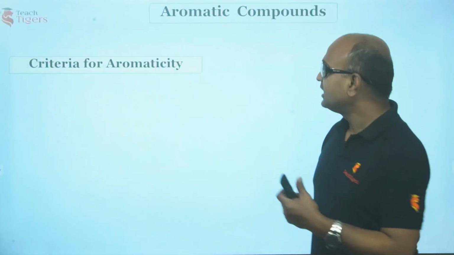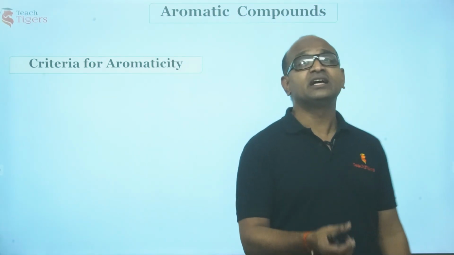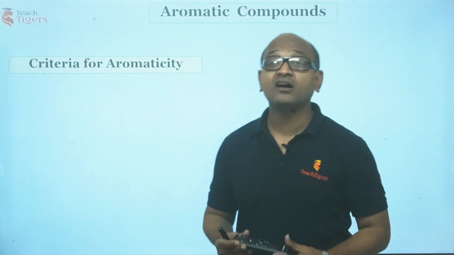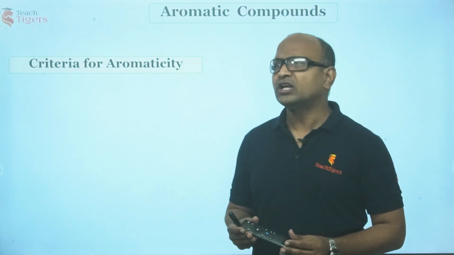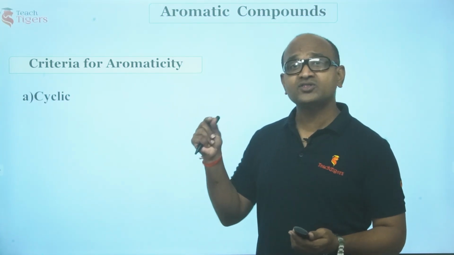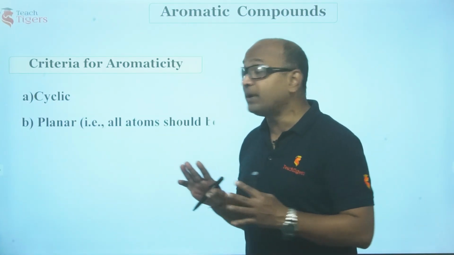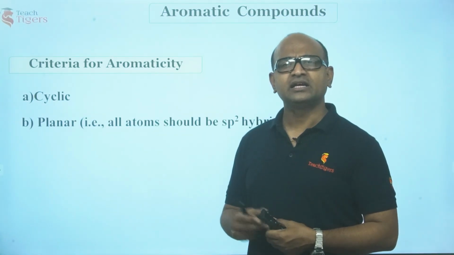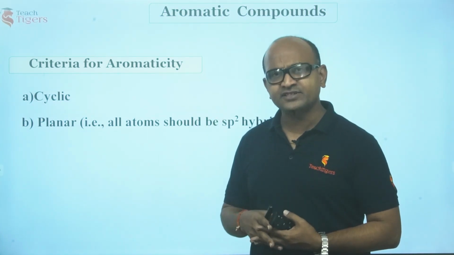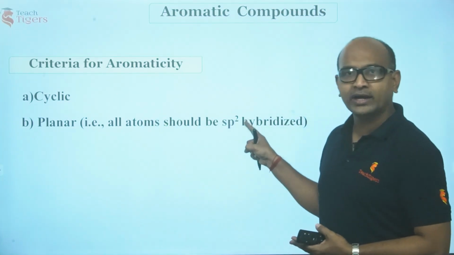Clear guys? Anyways, let us recollect what we have studied in GOC in a nutshell. We have discussed the criteria for aromaticity. What are aromatic compounds? Aromatic compounds are compounds which are cyclic and planar. What do you mean by planar? The hybridization of the carbon or the other atom which is involved in the ring should be sp2 hybridized.